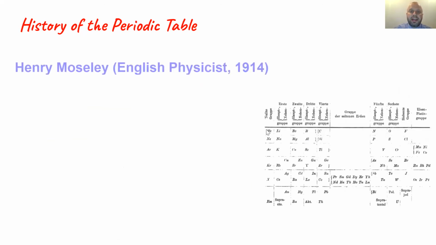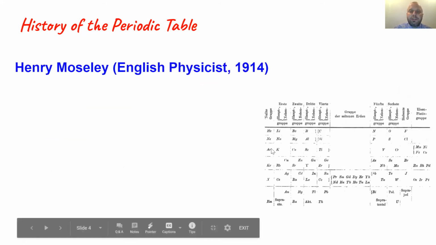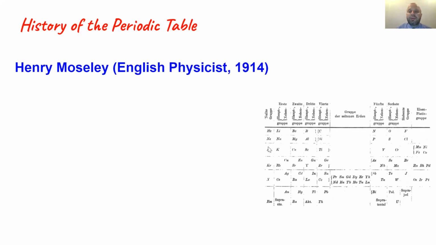You'll also notice that by 1914, they had begun to identify the noble gases. So you see helium, neon, argon, krypton, and xenon. Of course, they're on the wrong side, or what we would consider the wrong side of the periodic table at this point, because we now know that they have completely filled energy levels. So they would be our 18th group on the periodic table, or our 8th group in terms of filling up electrons and valence electrons.